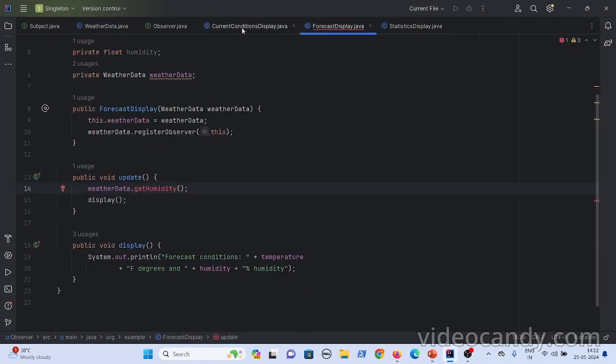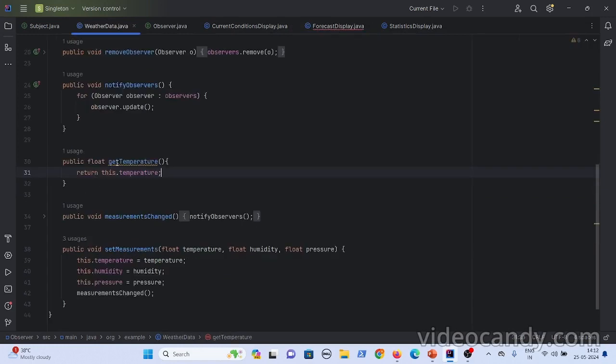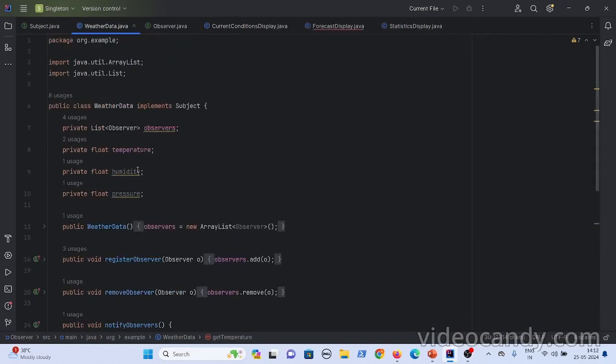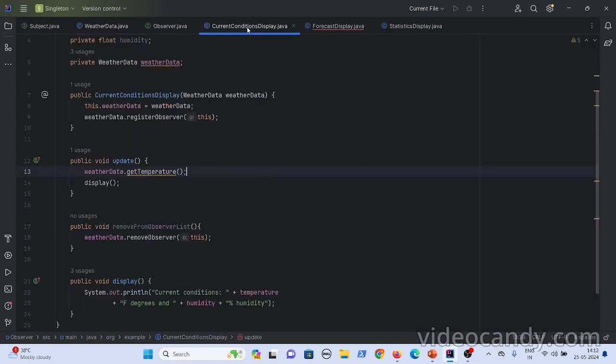But the drawback here is, first, the subject should provide public getter methods so that observers can pull the data. Another drawback is that observers should know about the changes that get added to the subject. Initially, let us consider temperature, humidity and pressure are in the weather data. In future, some parameter related to rainfall might be added, so observers should know which method to invoke for rainfall. Observers should have more knowledge about the weather data object. So this is the drawback.